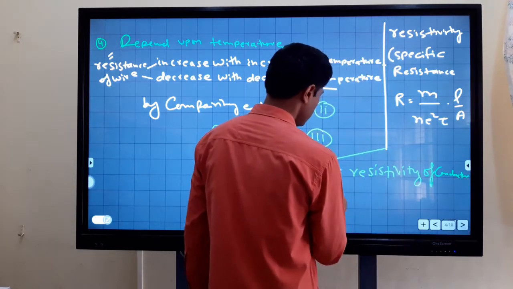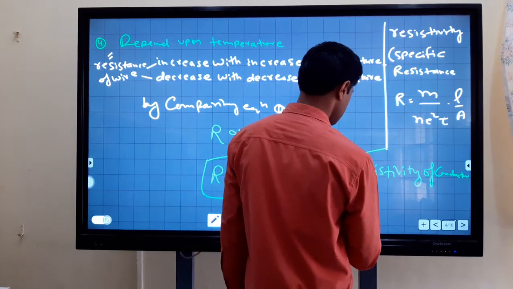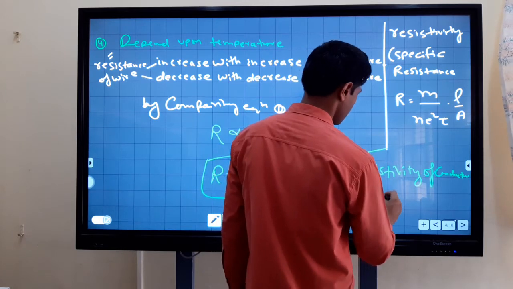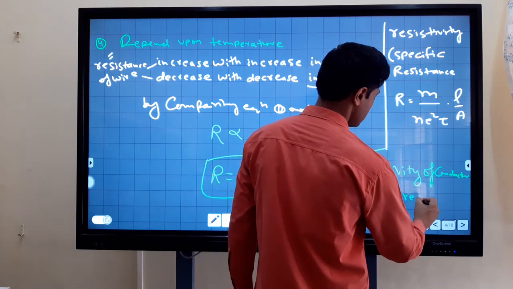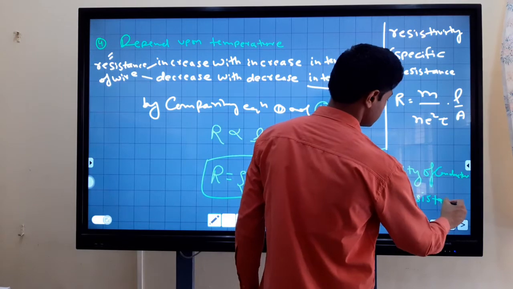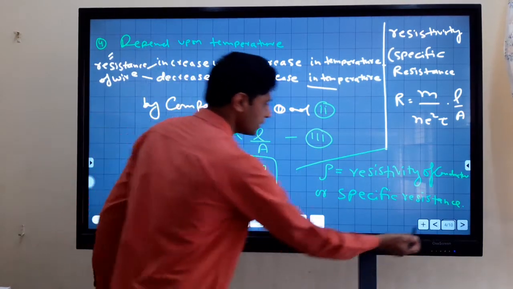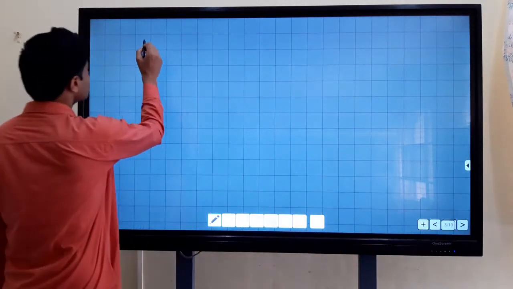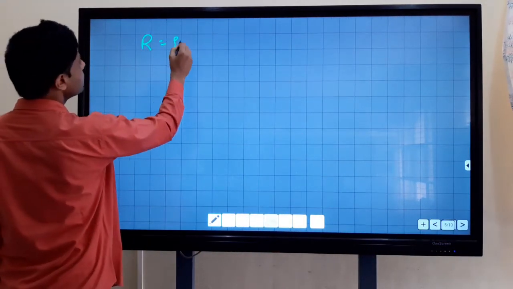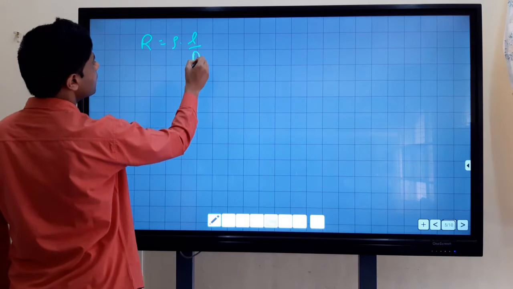It is also known as specific resistance. It means R equal to rho L upon A.